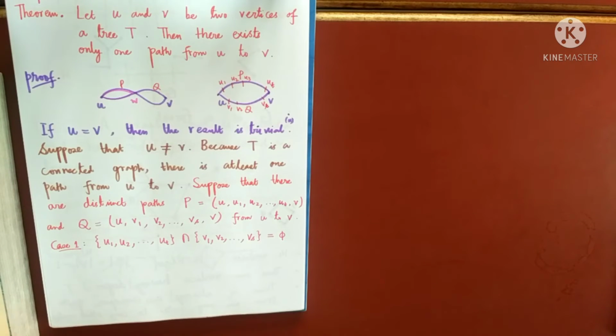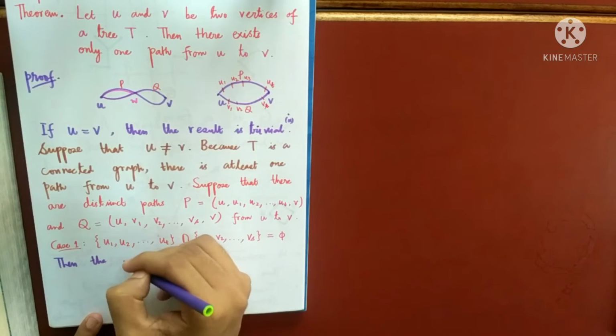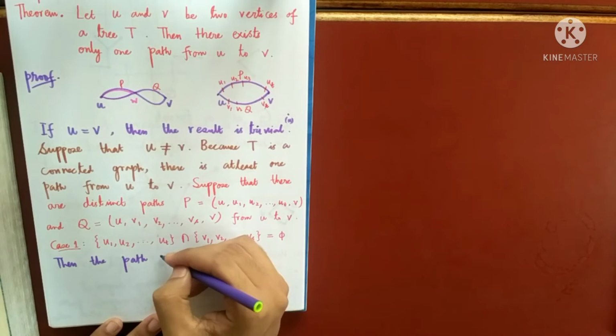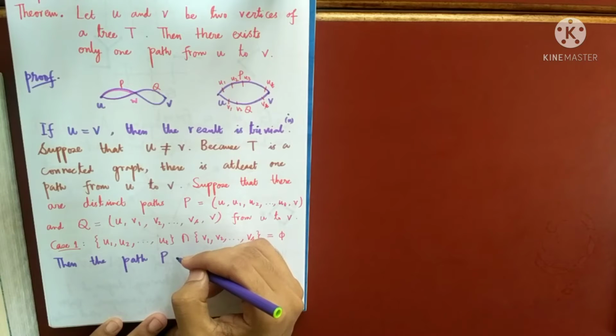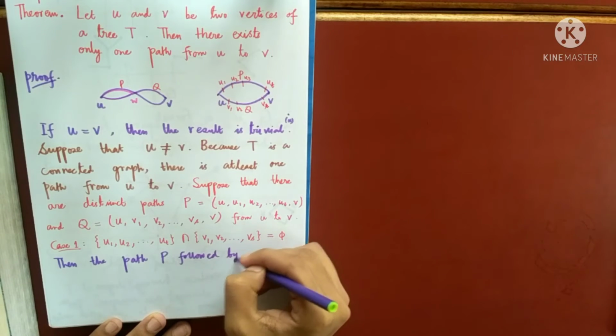Then you know these two will together form a cycle. So that's exactly what I'll write. Then the path P followed by Q.